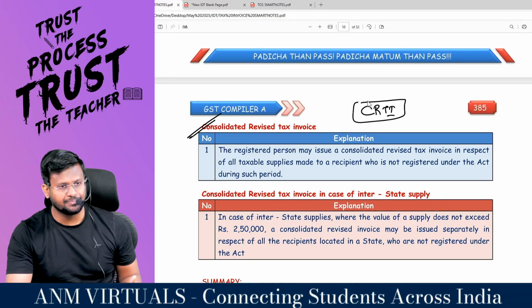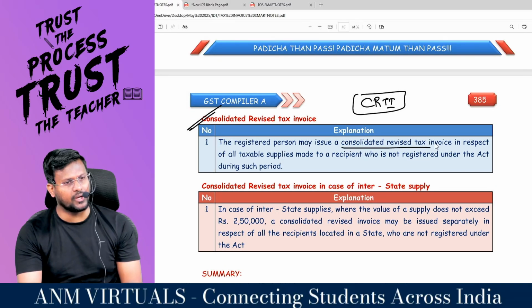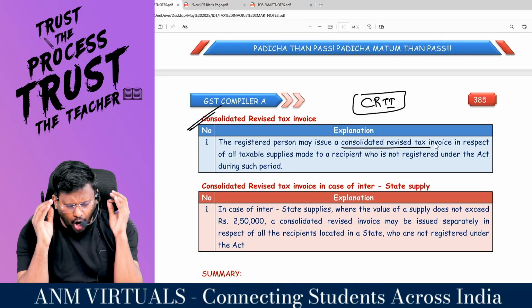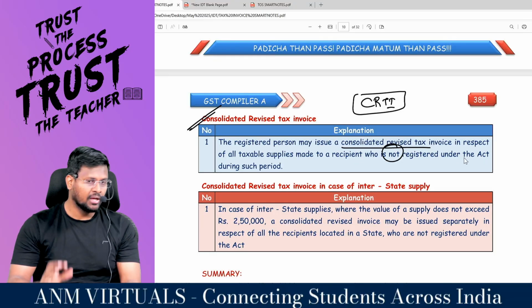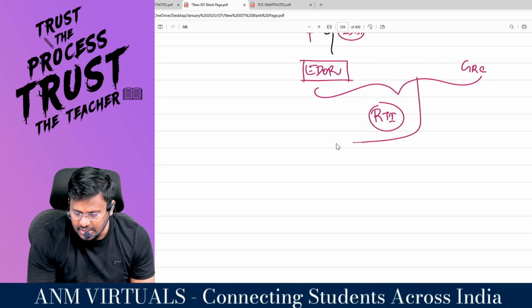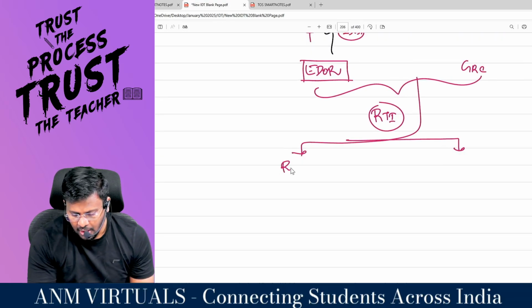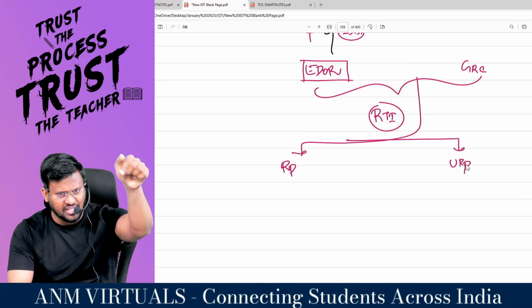Consolidated revised. So the registered person may issue a consolidated revised tax invoice in respect of all taxable supply made to a recipient who is not registered under this Act. Sir, during this intervening period, I would have supplied to a registered person or an unregistered person. Sir, for whomever I have issued and that person is registered, he needs ITC.